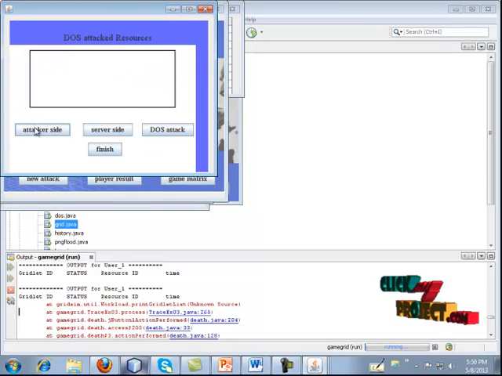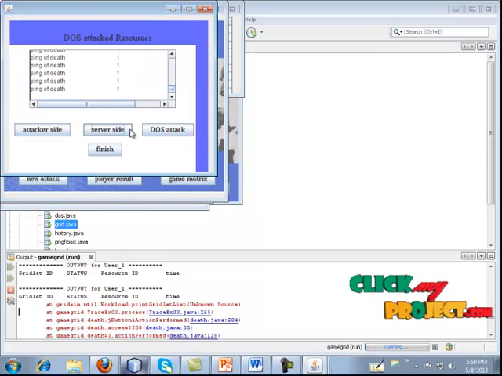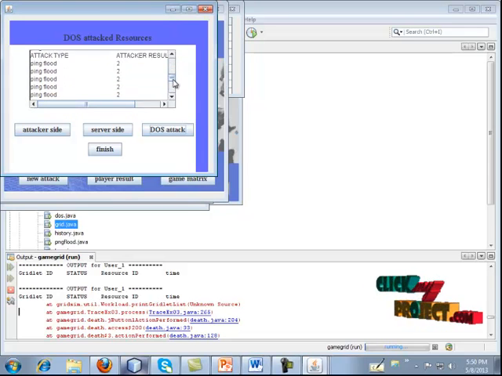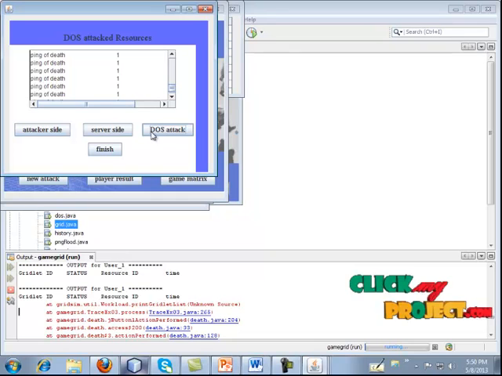And finally, I can see the attacker side, server side, DoS attack. It means which resource has been affected. So there is no other resource affected currently. Finish, and then we can stop the game.